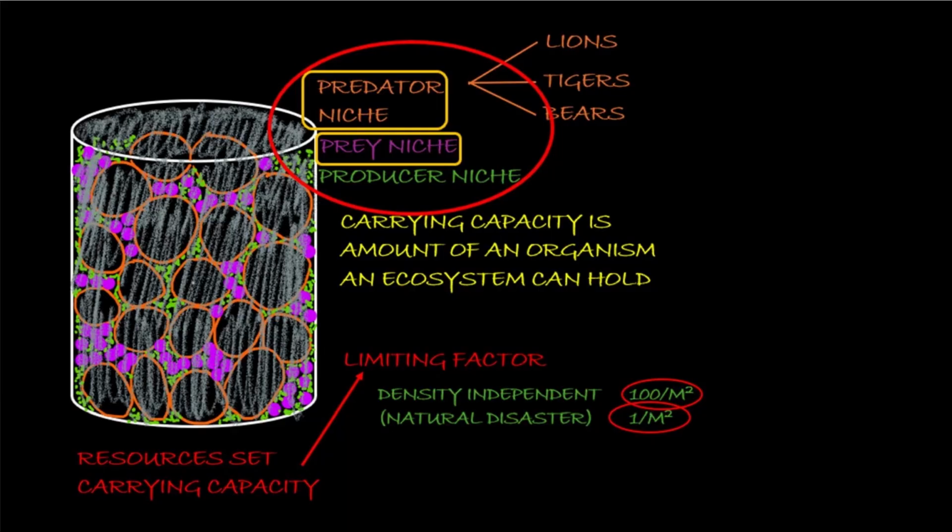And so the density, remember this is our population density, is independent. That limiting factor, like a natural disaster, a flood, a hurricane, maybe a disease that comes through and can kill all of them, are density independent, because no matter if they are really packed in close together or really far apart with lots of space, the density is irrelevant. If the forest burns up, then all the small mammals in there are probably going to die, and it wouldn't matter if there was one of them or 100 of them all packed together. It's independent of that.